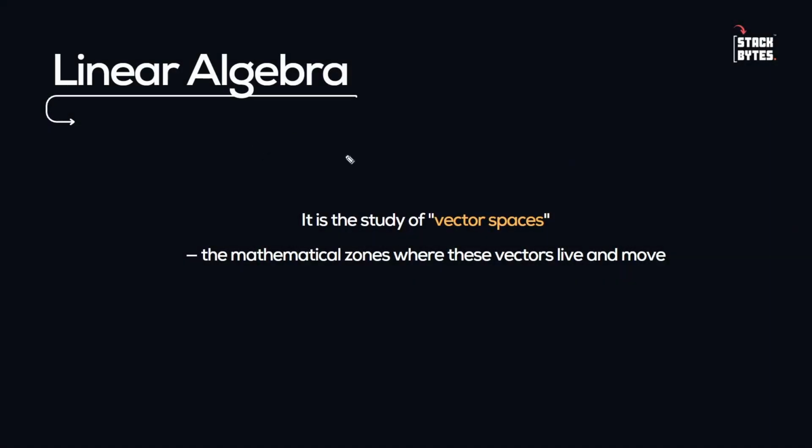So linear algebra is the study of these vector spaces. We have seen what the vectors are. We have seen the spaces, 2D space, 3D space, right? So linear algebra is the study of these vector spaces. And what are these vector spaces? These are mathematical zones where these vectors live and move. Okay, जहाँ पे ये vectors move करते हैं, right? So that is a vector space.